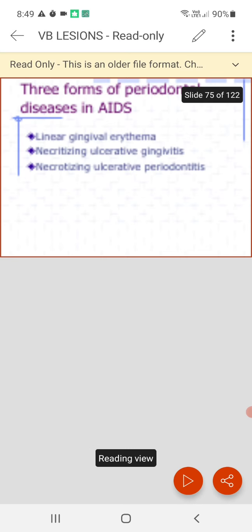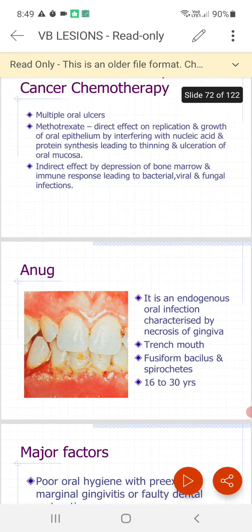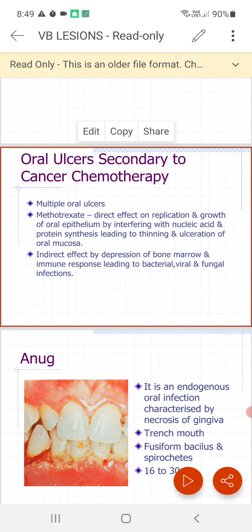Now you have another condition, which is called lesions manifesting because of conditions like oral ulcers which are secondary to cancer chemotherapy. Now here in these cases multiple ulcers usually develop. Multiple ulcers in these conditions usually develop because of certain drugs, that is, in patients who are on cancer chemotherapy.